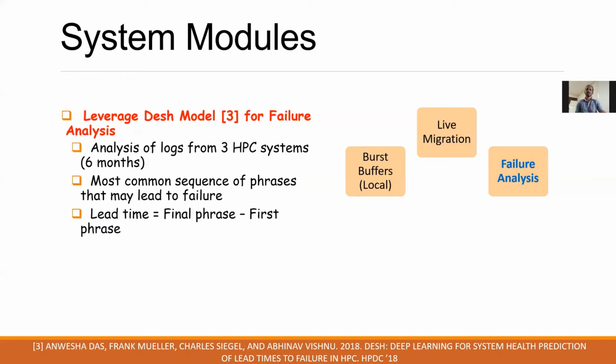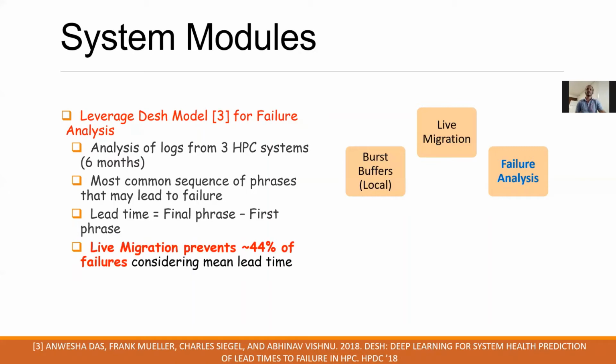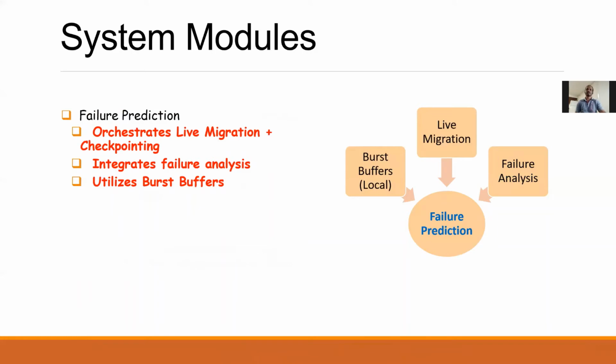For simulation, we consider the mean lead time for each type of failure, and based on that, we find that 44% of the failures can be mitigated with the use of live migration when we consider the mean lead time. All these 3 modules are coordinated and orchestrated through failure prediction. Our failure prediction module orchestrates live migration and checkpointing by taking the inputs from the failure analysis module and it utilizes the burst buffers for efficient checkpointing.